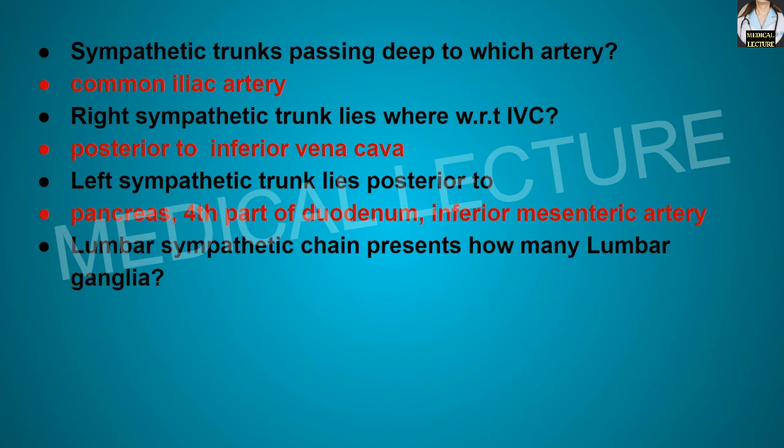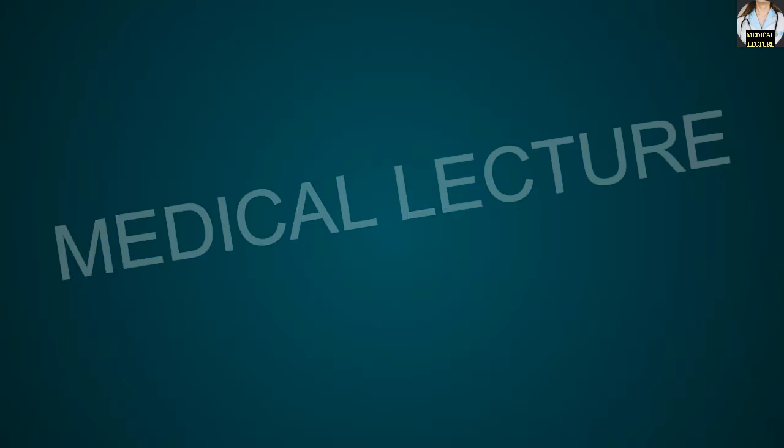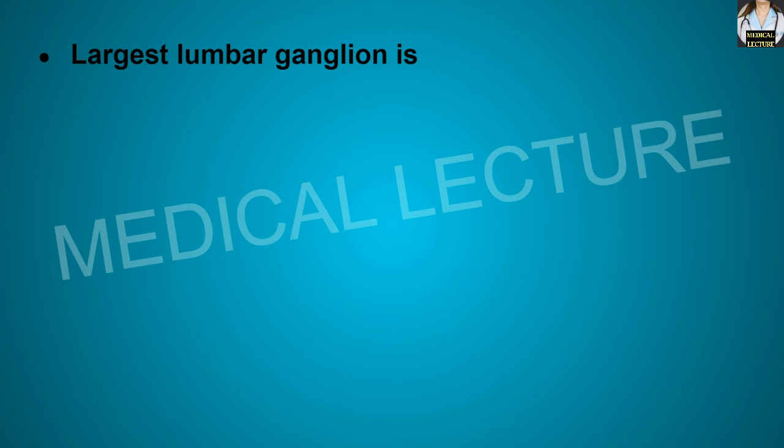Lumbar sympathetic chain presents how many lumbar ganglia? It presents 4 lumbar ganglia. It may have up to 8 lumbar ganglia. Which is the largest lumbar ganglion? It is the second lumbar ganglion.